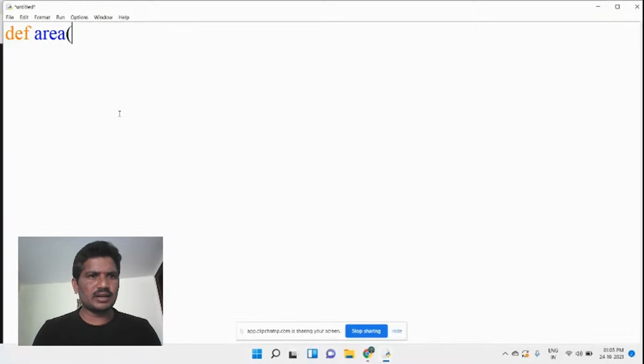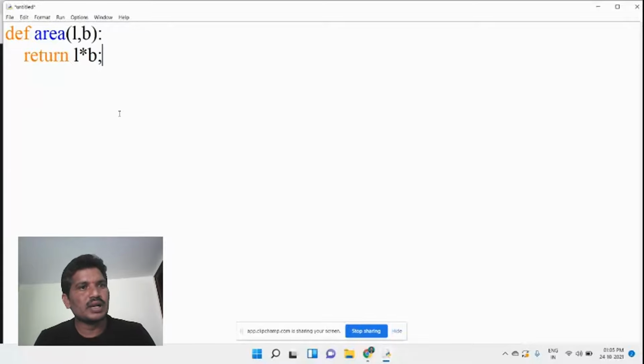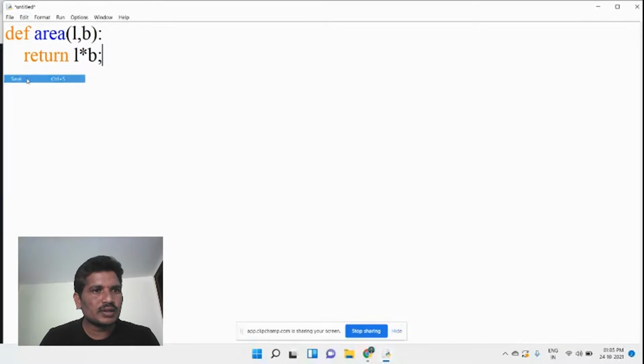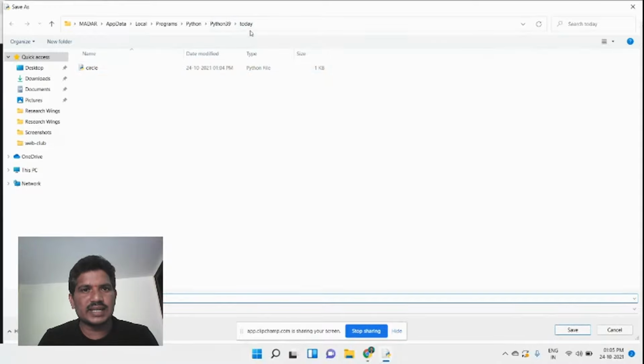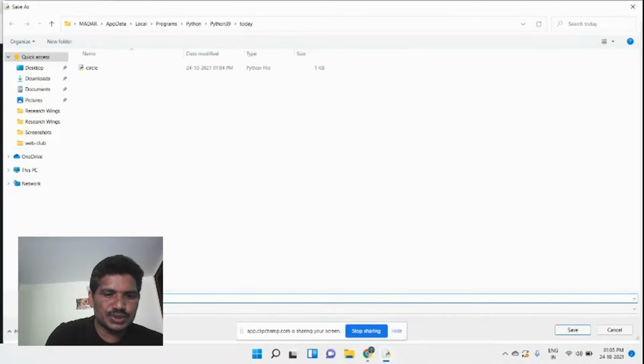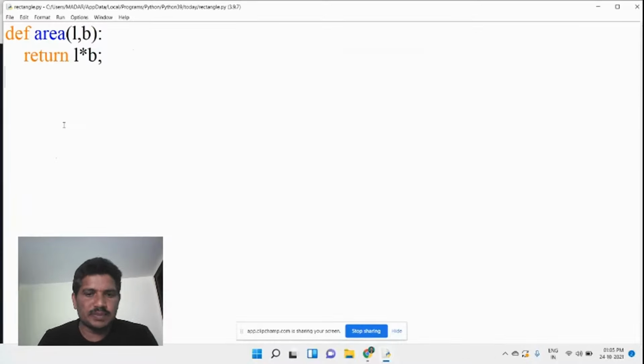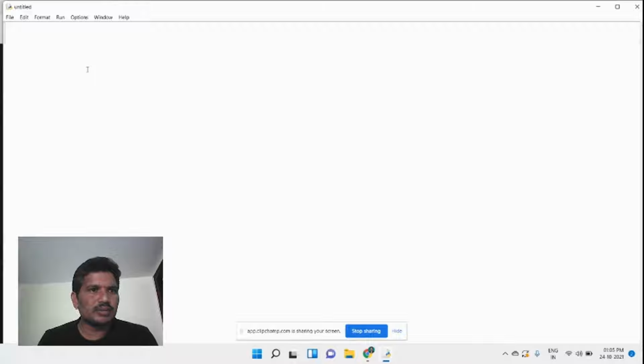I would like to find the area of a rectangle with length and breadth, L comma B, and return L into B. It is also saved inside the created directory called today, as rectangle.py. Then two files have been created, and also you should create one init file.